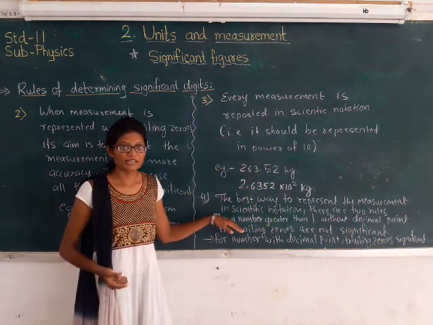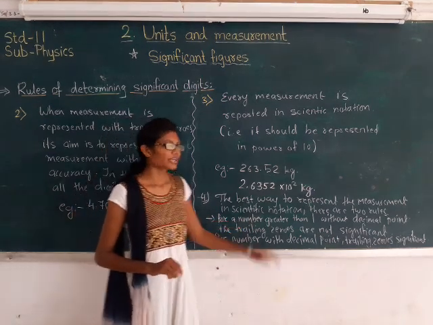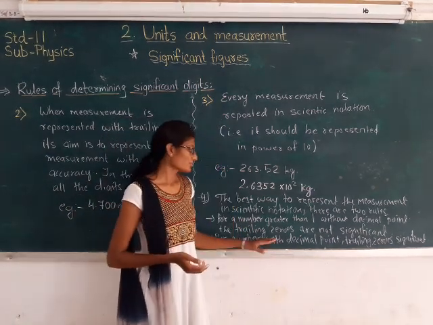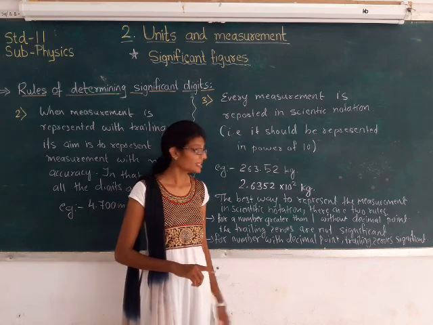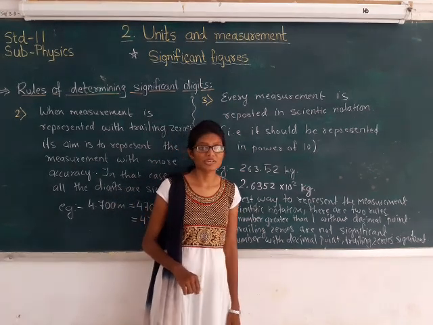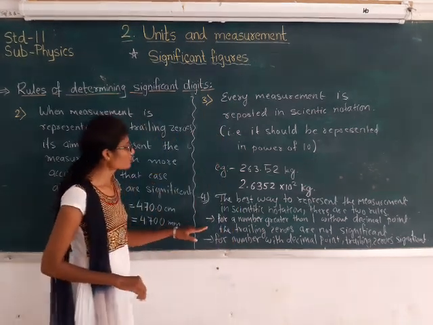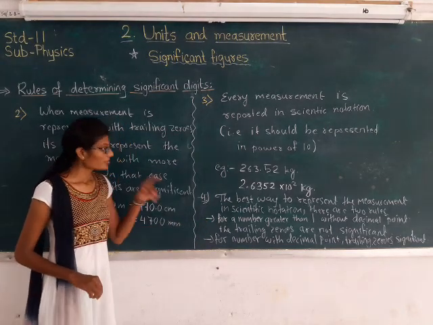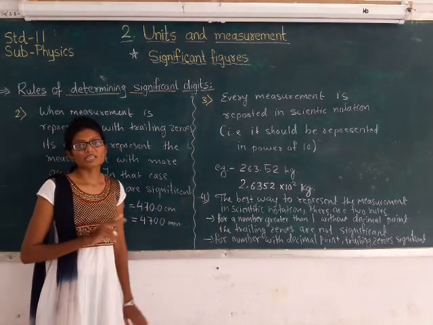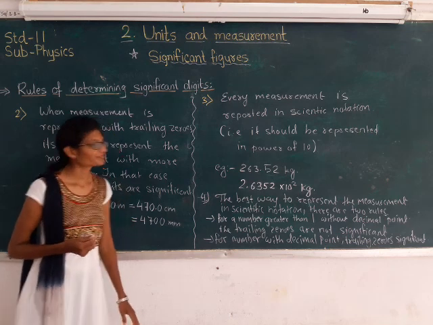For a number greater than 1 without decimal point, trailing zeros are not significant. For a number with decimal point, trailing zeros are significant. So these are the four rules. Now first copy down this, and then we will be seeing the next 2 rules.